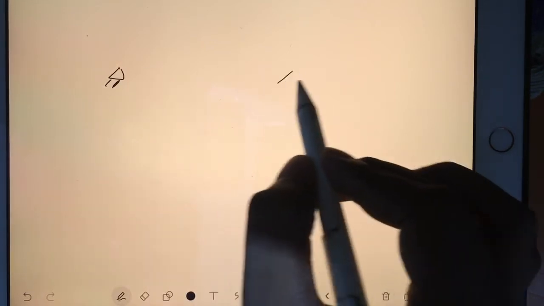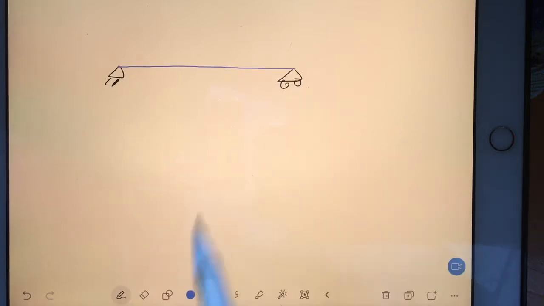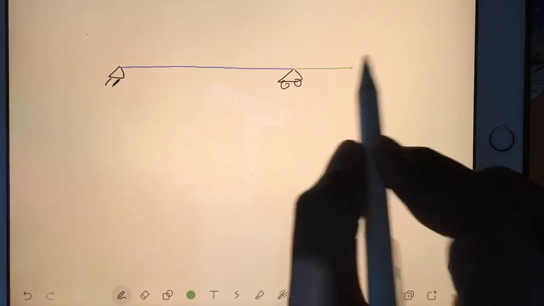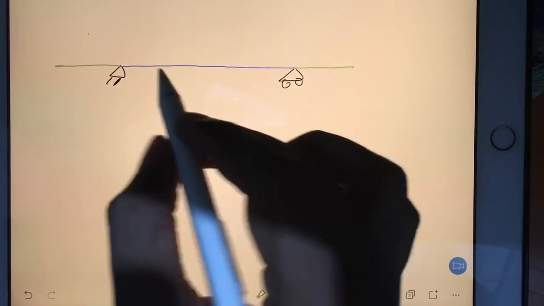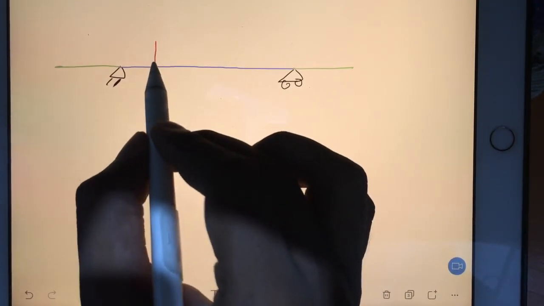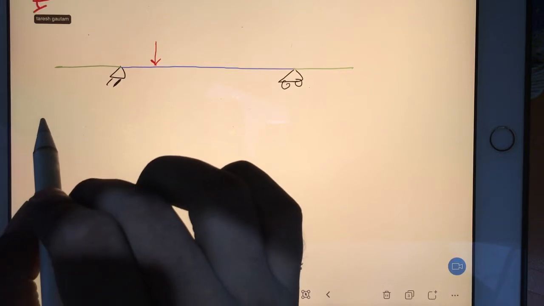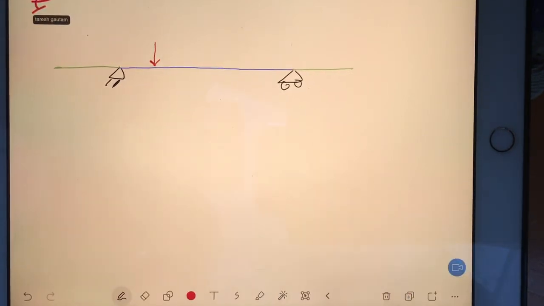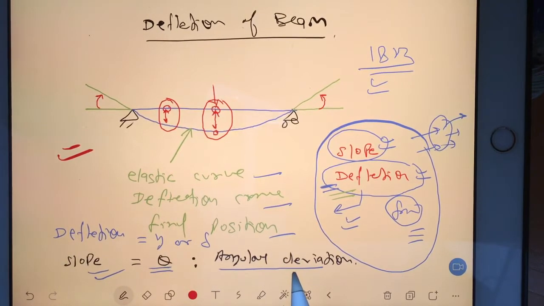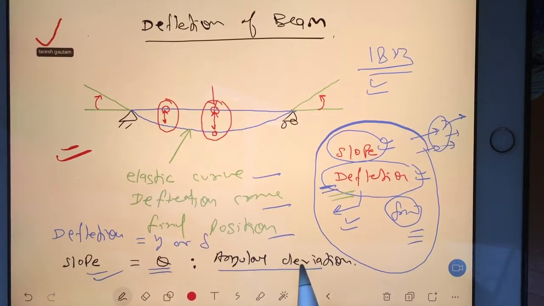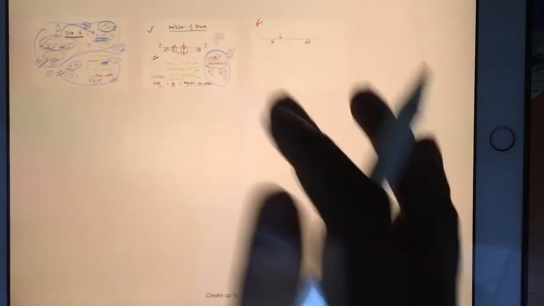Now I will draw again the simply supported beam. The blue line is the span, and I am increasing little bit. I am converting this into the overhanging beam so that I can explain the diagram properly. And now imagine I am applying load here. So if I'll apply load here, take down, everyone take down. Okay, now see, I'm explaining.